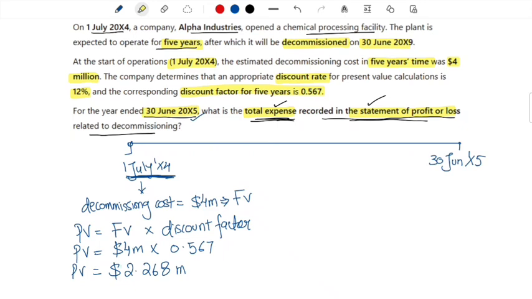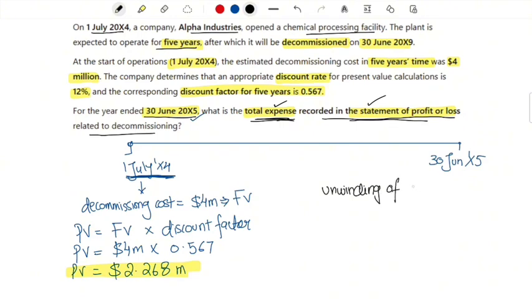What is this? This is the present value of the decommissioning cost that will be capitalized to the cost of the asset, but it is not an expense. All right, it is not an expense. The expense, do you remember what will be the expense? How will we be incurring the expense related to this decommissioning cost in this particular year? Can you remember what that concept is? That concept is known as unwinding of the discount.